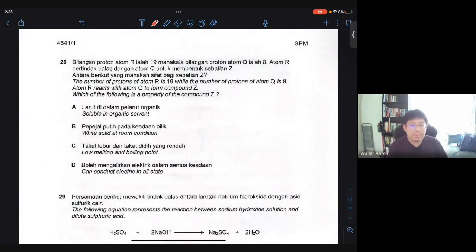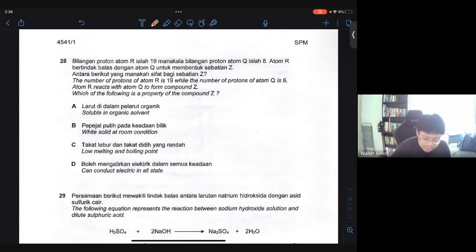28, the number of protons of atom R is 19, while the number of protons of atom Q is 8. Atom R reacts with atom Q to form compound Z. Which of the following is a property of compound Z? The number of protons of R is 19, so R has an electron configuration of 2.8.8.1.